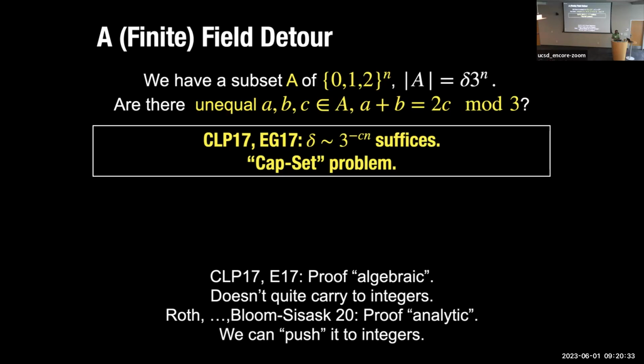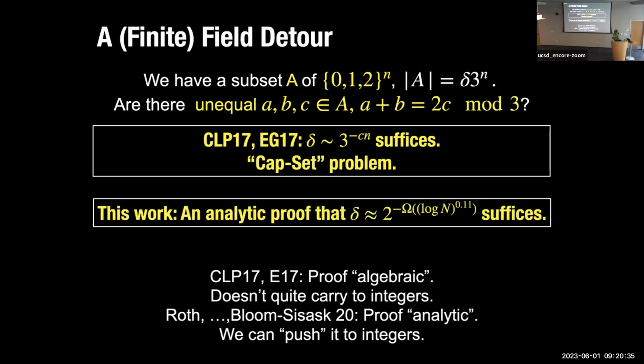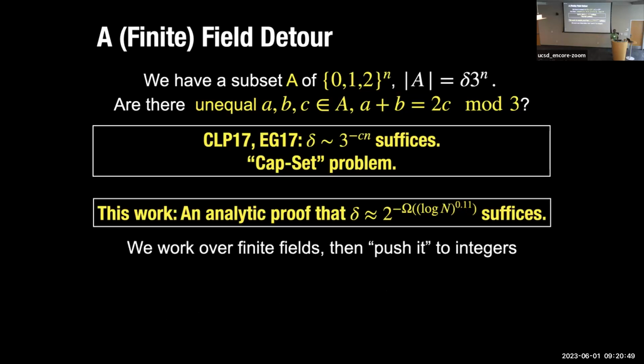Maybe we'll see a little bit of this divide later. And what we do in this work is first give an analytic proof that gets a worse bound for the modular arithmetic case than what is known. But the point is that you can then push this technique to integers.